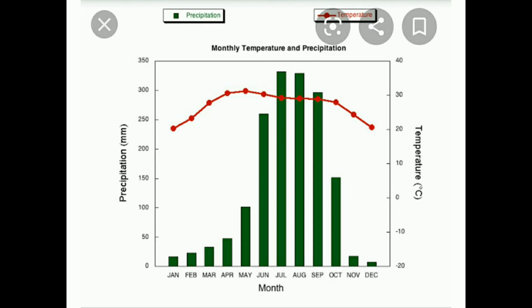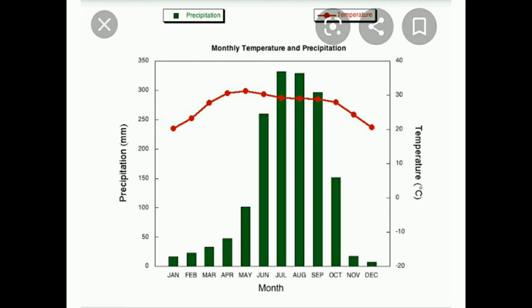Next one is climographs. So what are climographs actually? Climographs show the average monthly values of maximum temperature, minimum temperature, and rainfall of a given place. So these are called climographs. You can see in which month the average rainfall is more, in which month the temperature is more, and that we can show in these graphs.